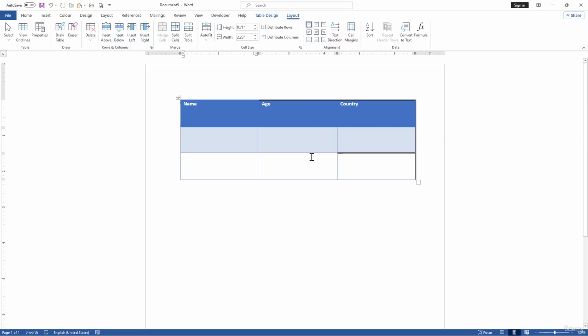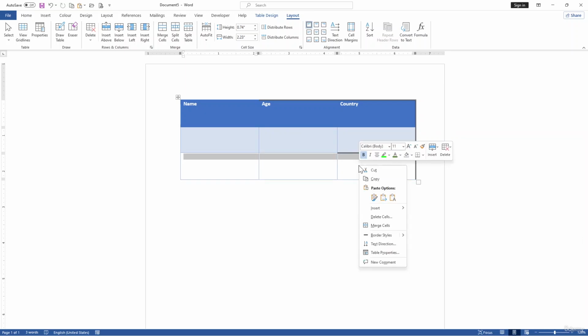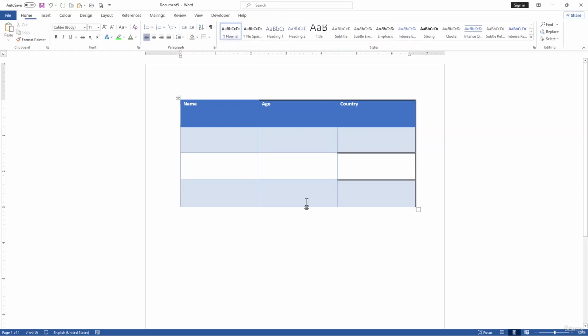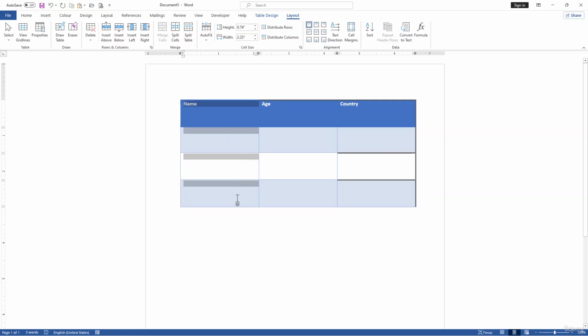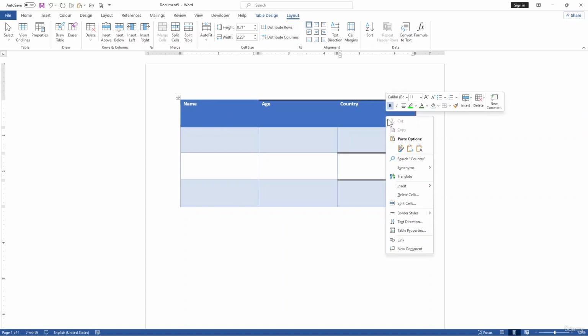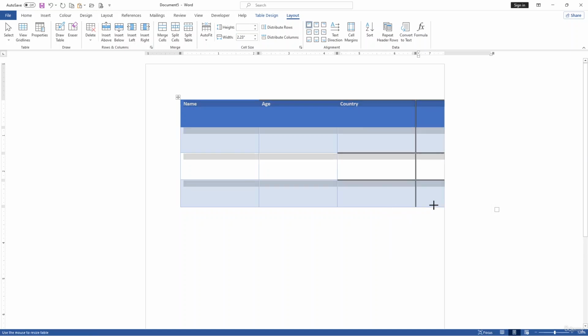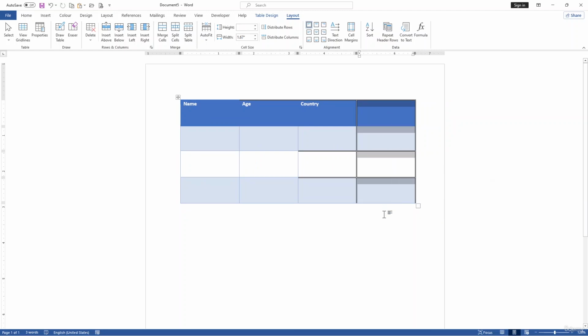Like if you want to split the table, you can easily do it here. If you want to insert another row, select over here, right click, and use Insert, like Insert Below. Now we have another row. In the same way, if you want to insert a column, right click over here, choose Insert, and use Insert Columns to the Right. Now you can see we have another column added. So this way you can easily work with your tables.